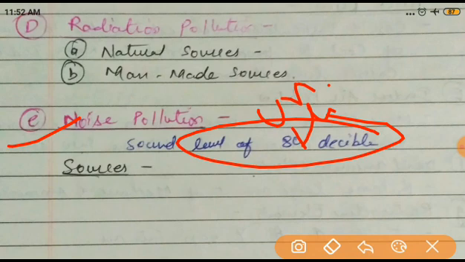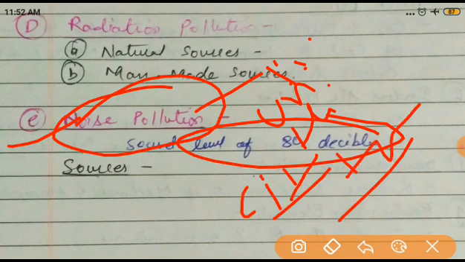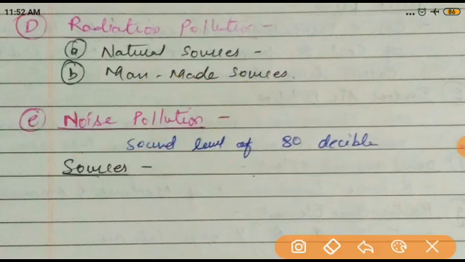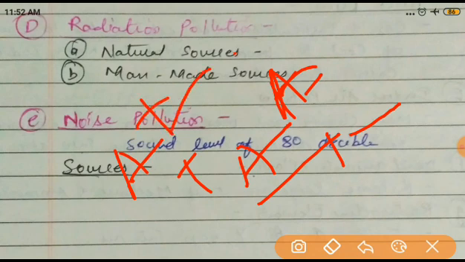Mainly it is in the cities and towns. This noise pollution is not in villages. You cannot hear any noise in a village, only very rarely when the machines are working, like a thresher, but most of the time there is a peaceful, calm atmosphere. But in cities and towns, noise pollution is very high. Why? Because of activities like aeroplanes, trains, automobiles, loudspeakers, high pitch music, firecrackers, construction sites, and industrial areas. So these all are the reasons for noise pollution.